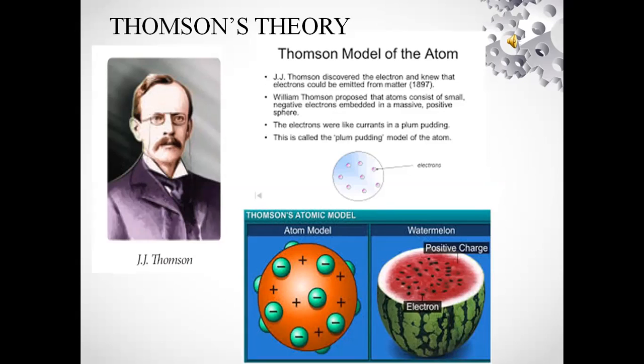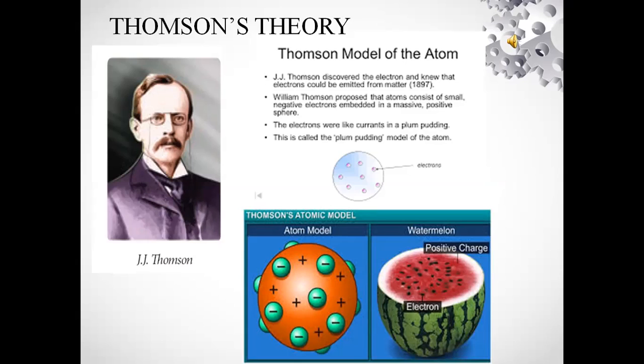According to this theory, as the positive and negative charges are equal, the atom as a whole does not have any resultant charge.